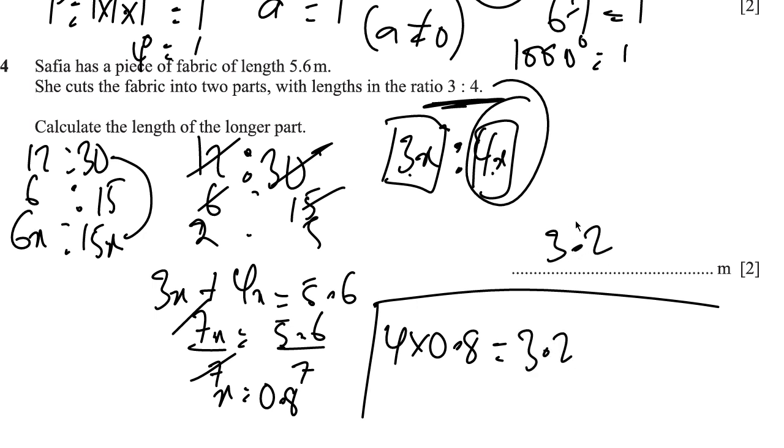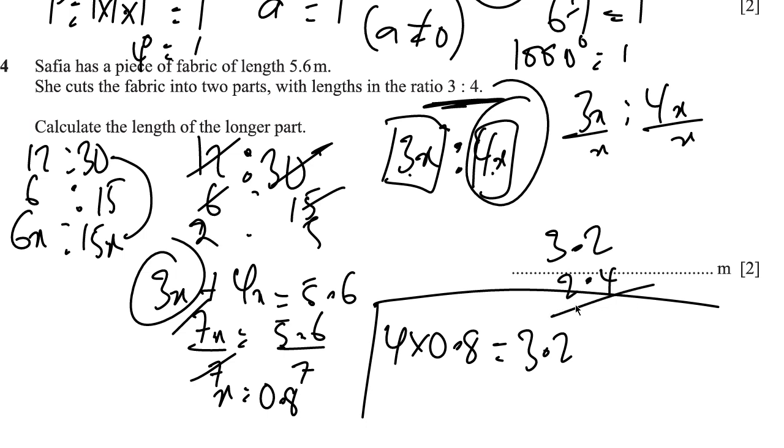Right? And you can see that the rule stands because the ratio 3x to 4x is same as 3 is to 4. Because if we divide 3 by x, it's still 3 over 4. So do you get that? So 3.2. So assuming you were asked for the length of the smaller part, it is going to be 3x. And 3 times 0.8 is going to be 2.4. Right? And you notice that if you add them together, you still have 5.6.